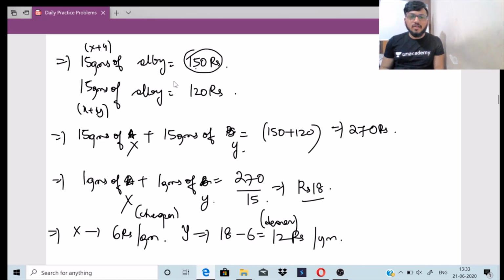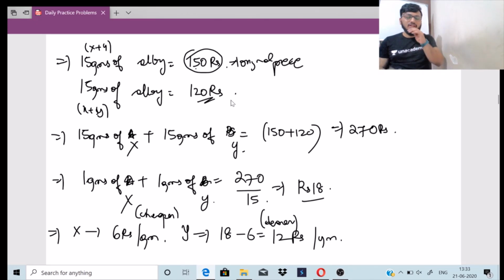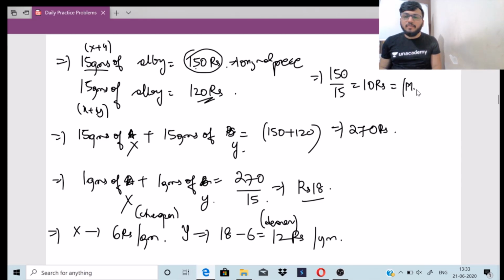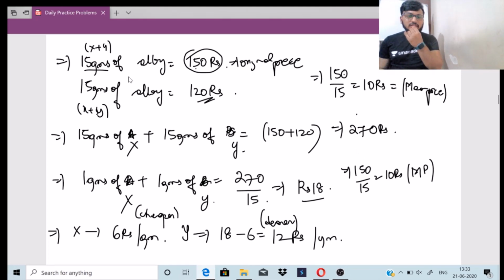What is this? 150. This is the original piece. Question में क्या बोला है, that if you interchange the weight it will be 120, but we are not going to interchange it. That is just a trick. The original piece is 150 rupees, and the total grams of alloy present is 15. So 150 by 15 is 10 rupees. This will become my mean price, the MP.